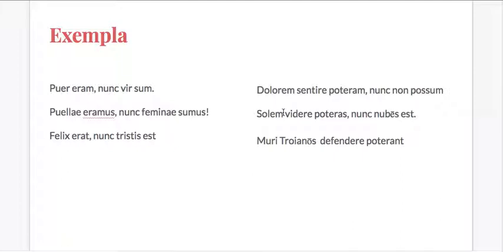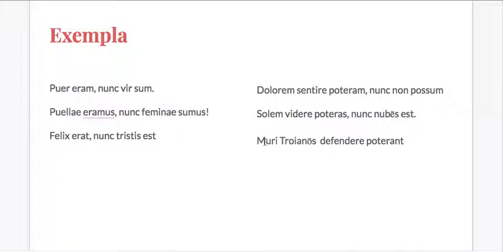But moving on, solem videre poteras. You were able, videre, to see the solem, the sun, accusative again here, so we know not to start with this word. You were able to see the sun. Nunc nubes est. Now there is a cloud.